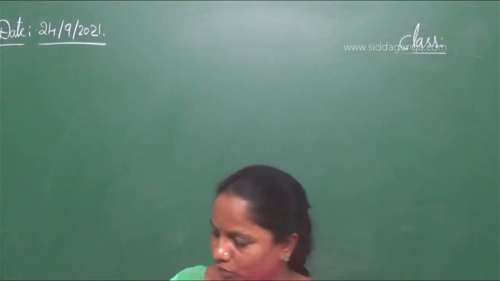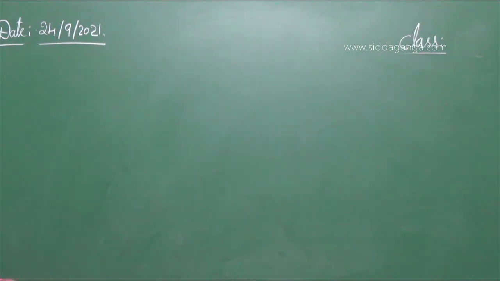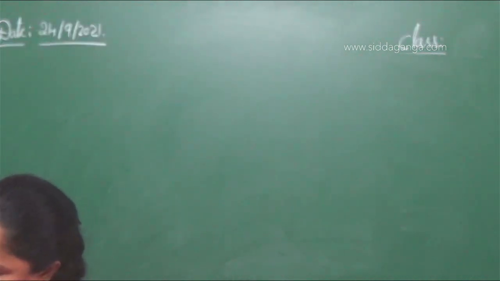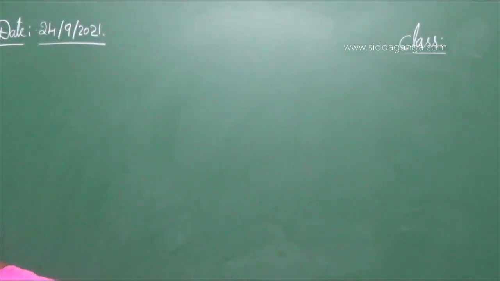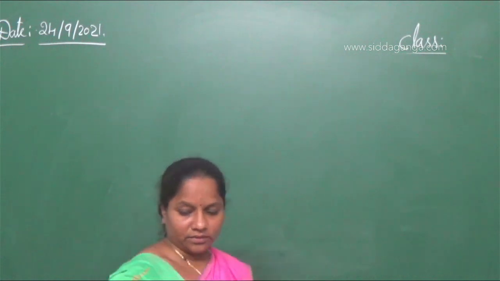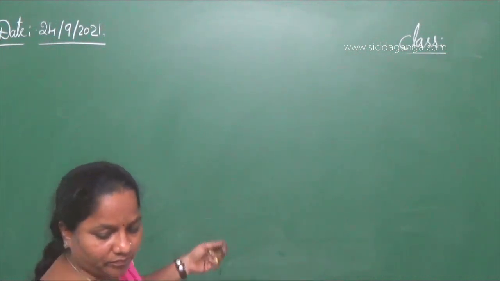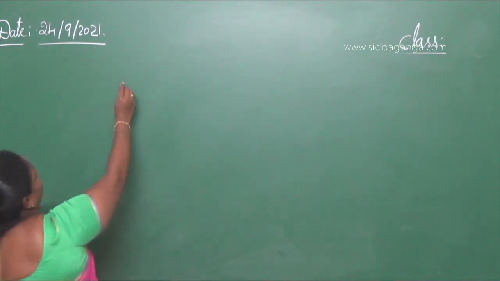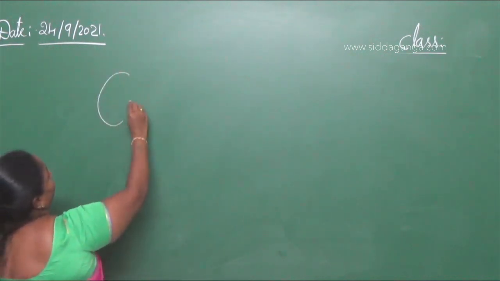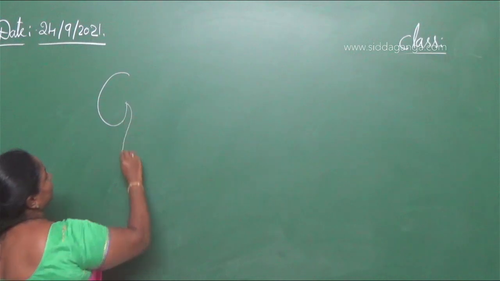If you come to the board, and take the diagrammatic view of the excretory system, we say that a pair of kidneys is present.